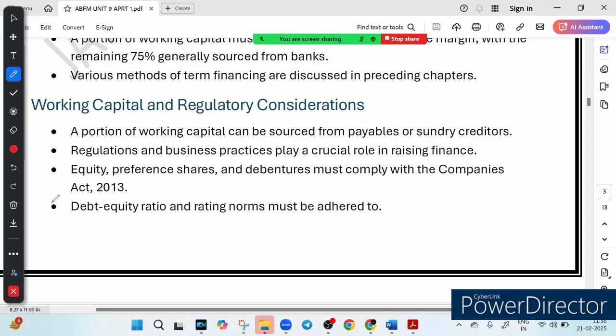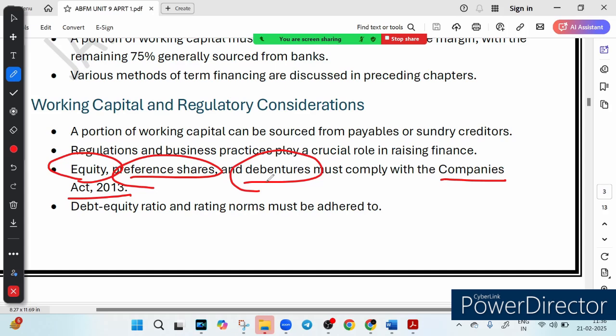Let's discuss it. A business can't raise money in any way it likes. There are rules to follow, and the rules are governed by the Companies Act 2013. This law governs how businesses raise funds through equity shares, which means ownership given to the investor; preference shares, which means the investor gets a fixed return but no voting right, which we have covered in the previous lecture; and debentures. A debenture is just like a loan from an investor that the company must repay. Think of equity as owning a piece of the company, preference shares as earning interest without control, and debentures as lending money to the company for a fixed return. These rules are covered in the Companies Act 2013.